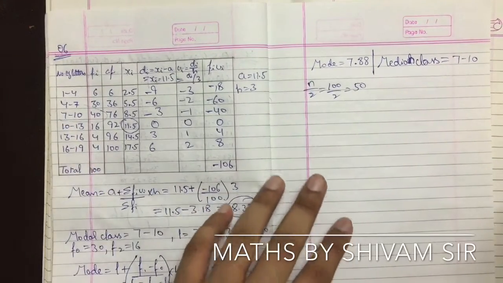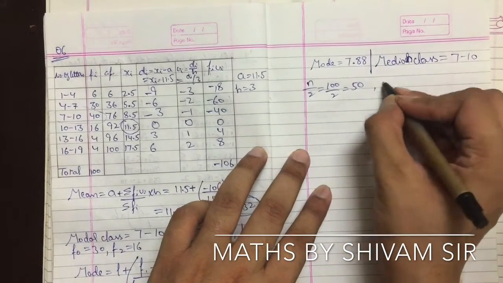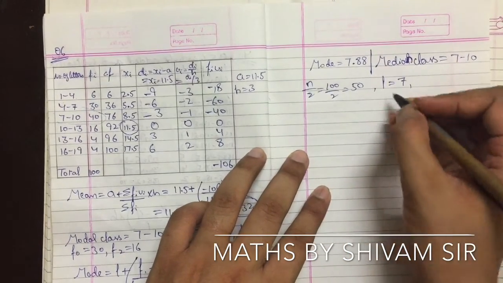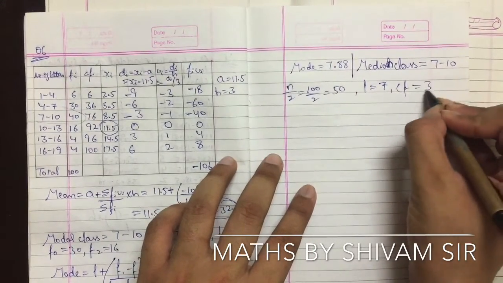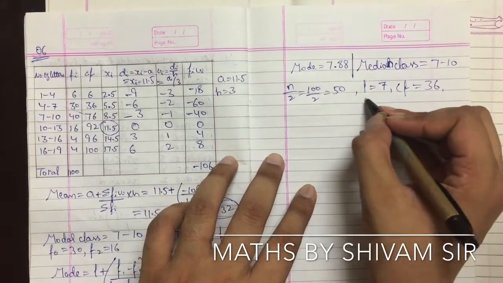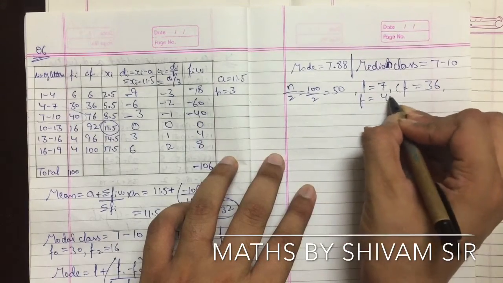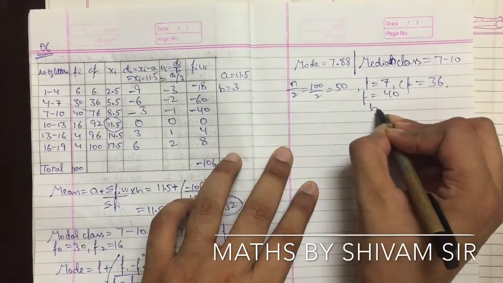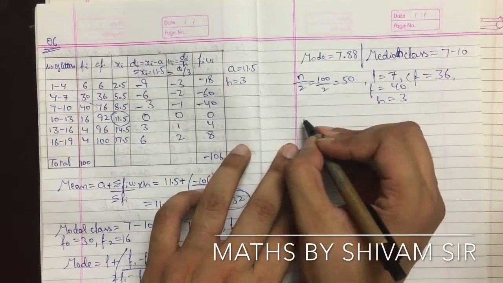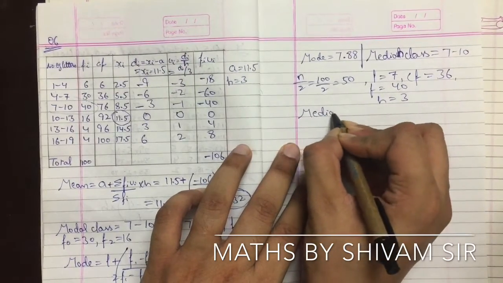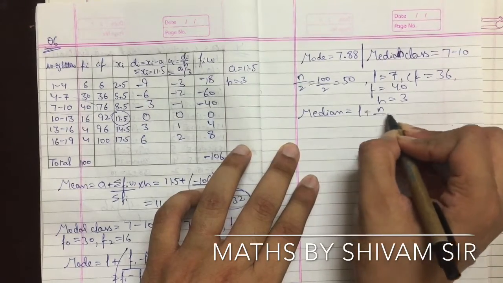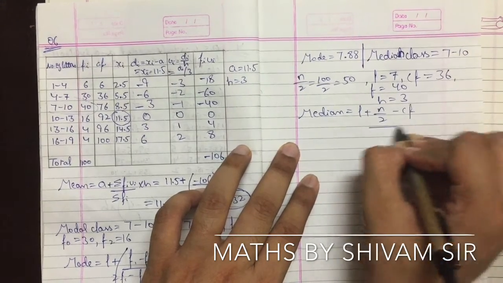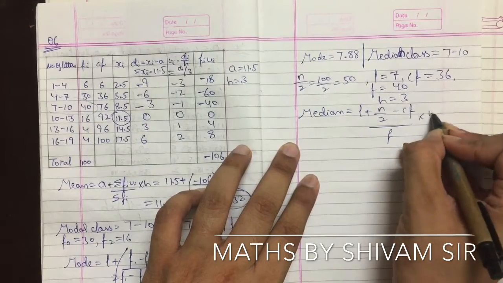So the lower limit L will be equal to 7. CF, the cumulative frequency of the class preceding the median class, is 36. The frequency of the median class f is equal to 40. Class size h is equal to 3. So median is equal to L plus n by 2 minus CF upon f, multiplied by h.